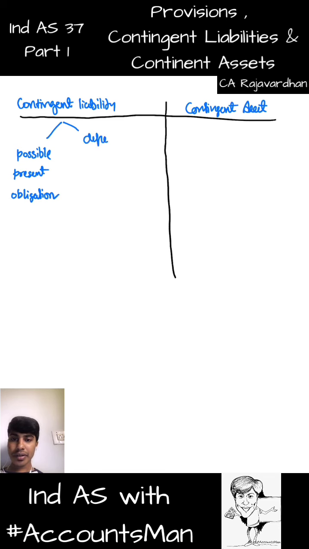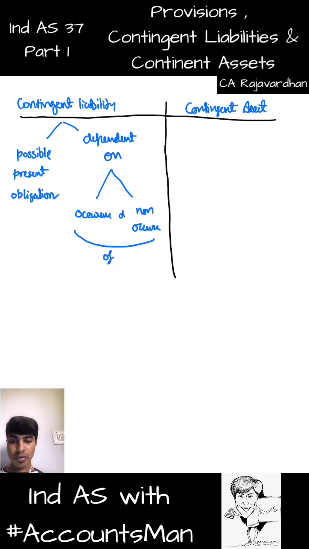Possible present obligation dependent on two things, isn't it? What are the two things? Occurrence or non-occurrence of what? Of three characteristics. First one, future.